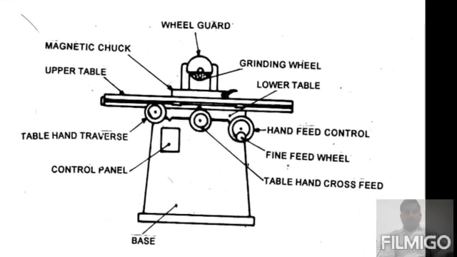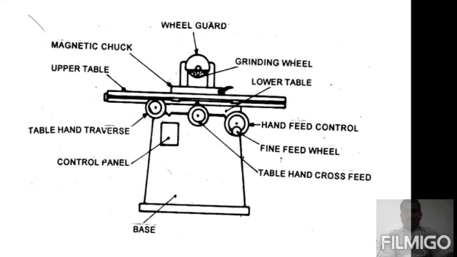Once you observe the figure, you can check each and every part. First one is the base, second one is the control panel. Again, a table is also provided. The table consists of a lower table and an upper table. The upper table is capable of swiveling, and the lower table is capable of only transverse movement.